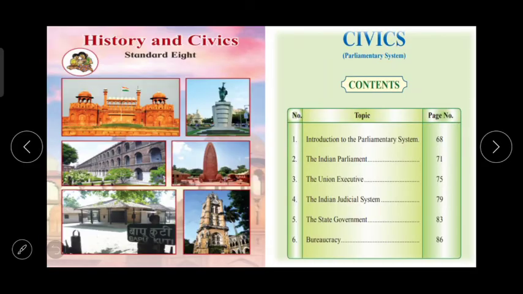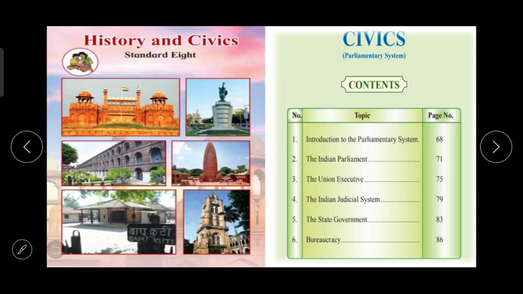Hello my dear students, today in 8th standard social study we will be learning the topic Introduction to the Parliamentary System, which is in Civics. You have been studying Civics from standard 6th as a special subject. Before that, in 5th standard you learnt EVS part 1 and EVS part 2.